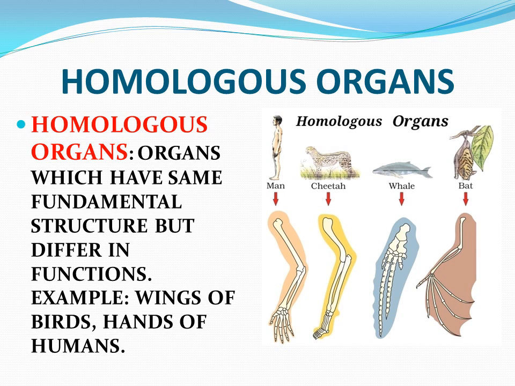As for example, cats use their forelimbs for running, bats and birds use them for flying, and human beings use their forelimbs or hands for holding things. So these are the homologous organs.